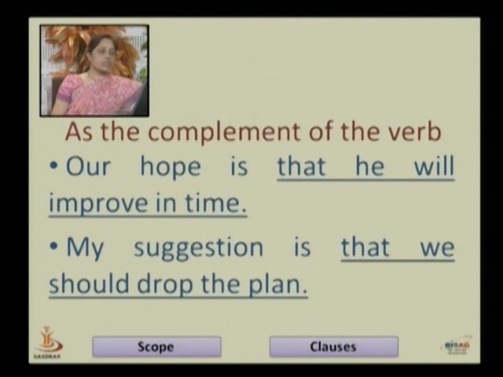Again we see more examples of the same function of a noun clause. Our hope is that he will improve in time. Here, that he will improve in time is a noun clause, and it functions as the complement of the verb is. My suggestion is that we should drop the plan. Here, the noun clause that we should drop the plan functions as the complement of the verb is.